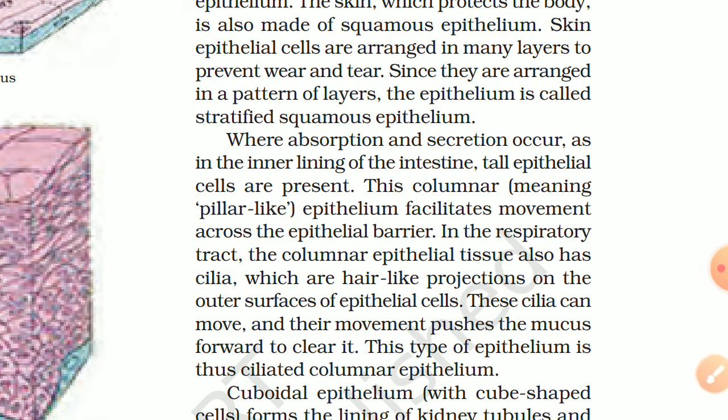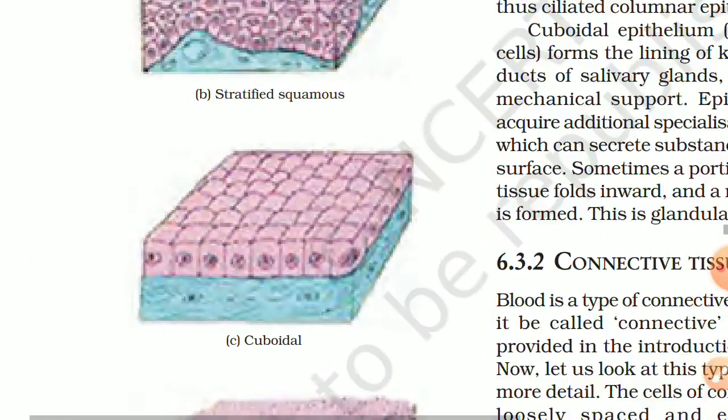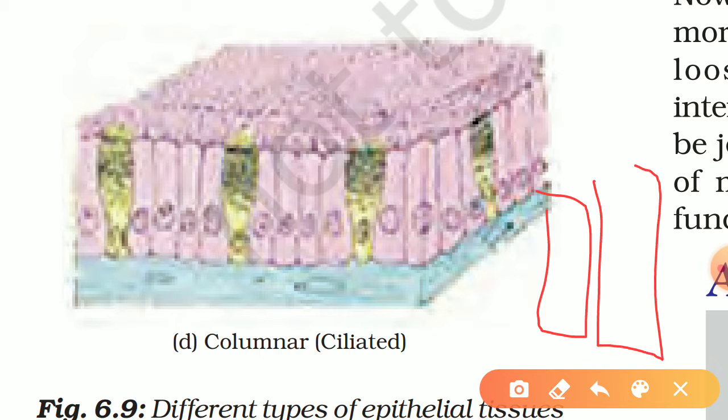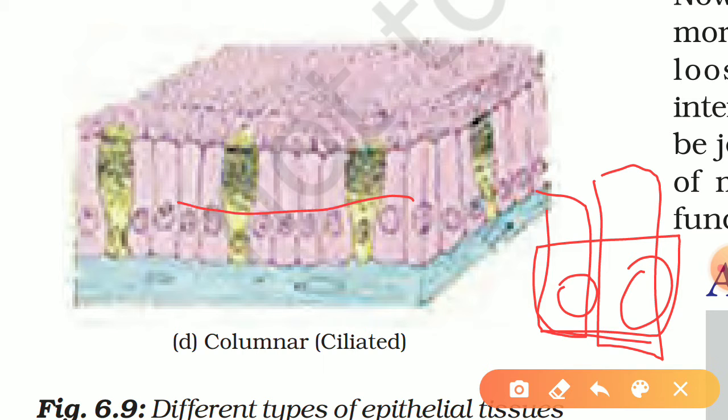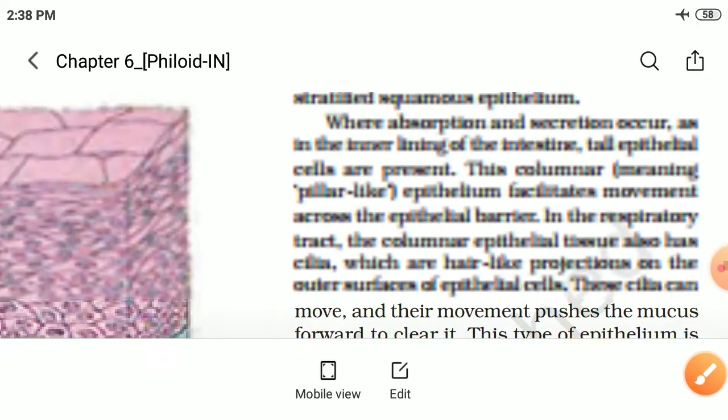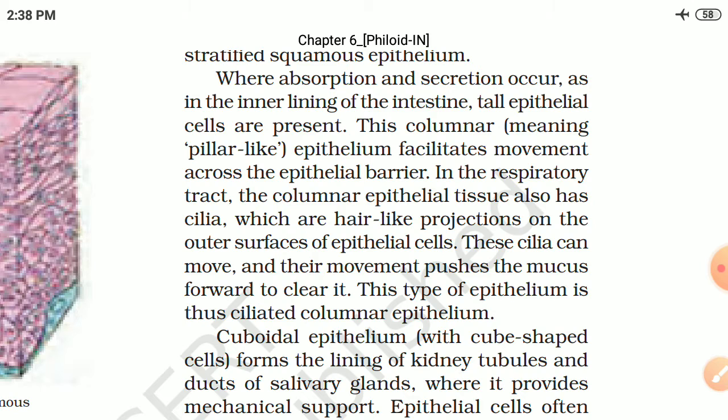So our skin is made up of that. Where absorption and secretion occur, as in the inner lining of the intestine, tall epithelial cells are present. This columnar, pillar-like epithelium facilitates movement across the epithelial barrier. Okay, see this figure. Yes, columnar, like that. They are like this. Like column type, and their nucleus is in the bottom part, not the top or middle. The nucleus is located on the bottom part. So basically by their shape you can name the type of epithelial tissue.